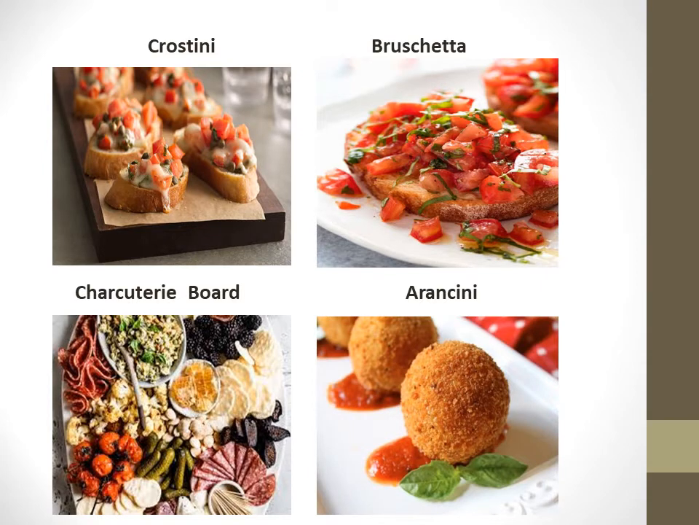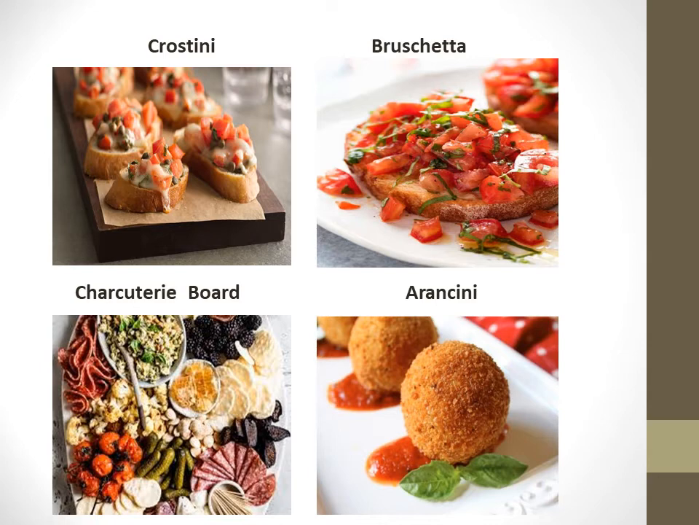Some more examples of the antipasto are: first is the crostini. Crostini would be considered a small-sized open bread sandwich. Next is bruschetta. It is again an open bread sandwich, slightly larger in size. Next one is the charcuterie board.